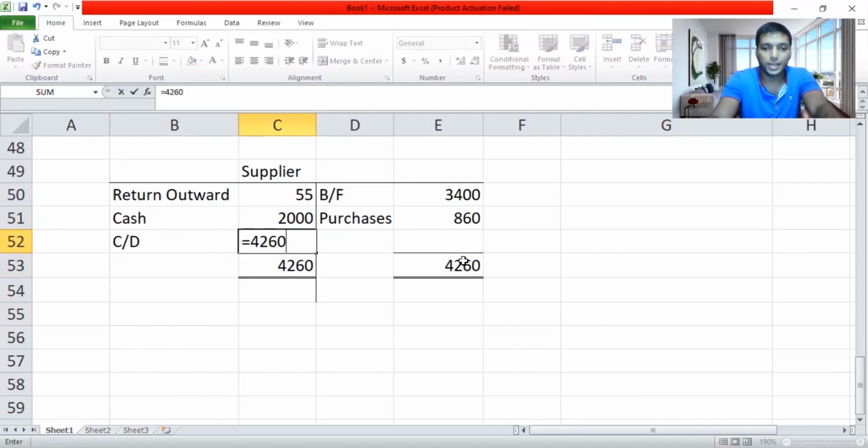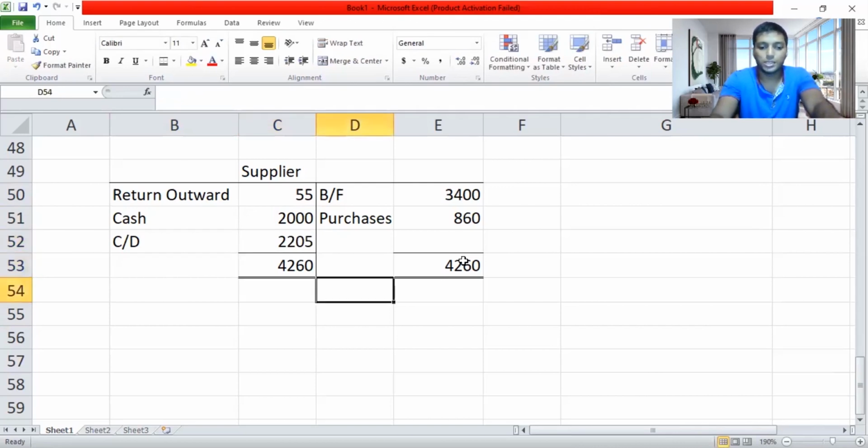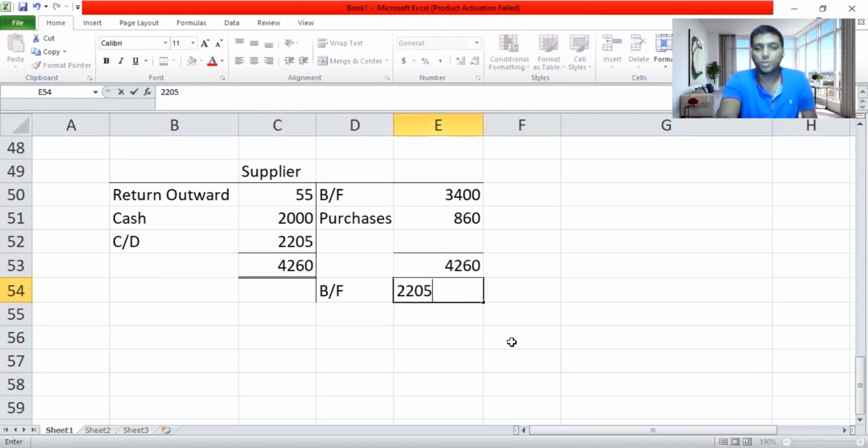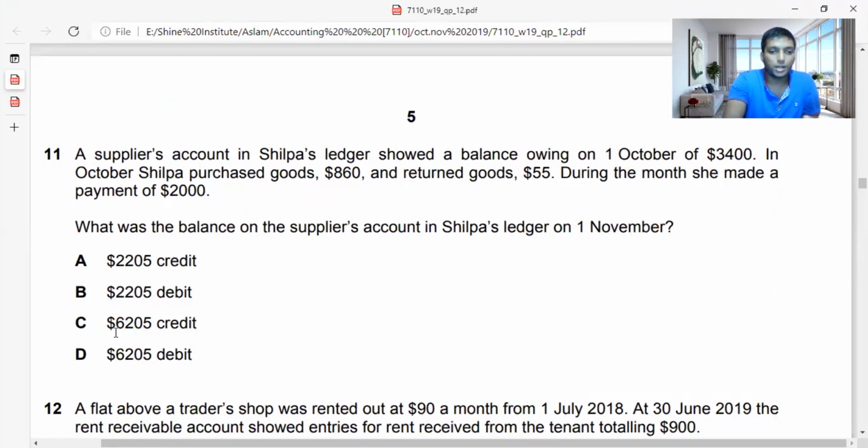So I'll take 4,260 minus 2,055. If I deduct, I'll get 2,205. And this will be next month's opening balance, meaning brought forward, which should come under the debit side. So the answer should be brought forward 2,205 on the debit side. Let's see, have they given brought forward 2,205 debit? So the answer is B. 11th, B is the answer. So with that knowledge, we are moving on to the next part.